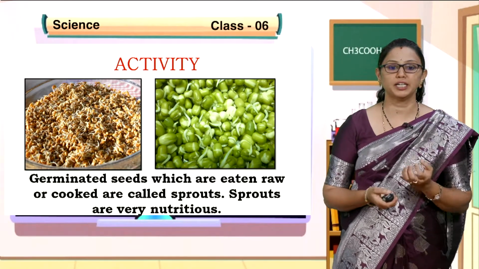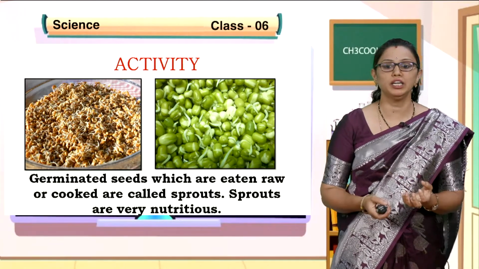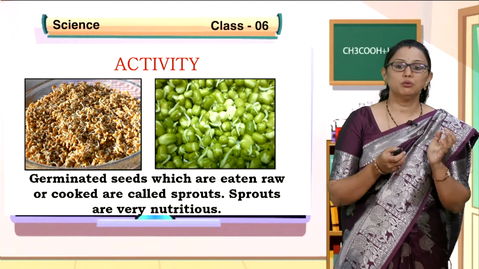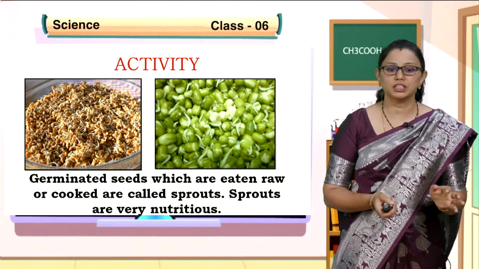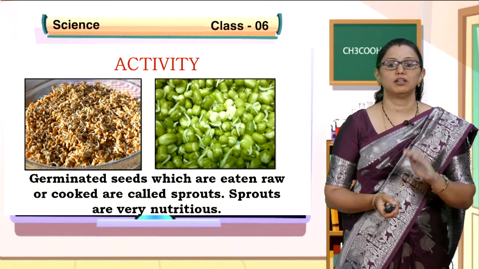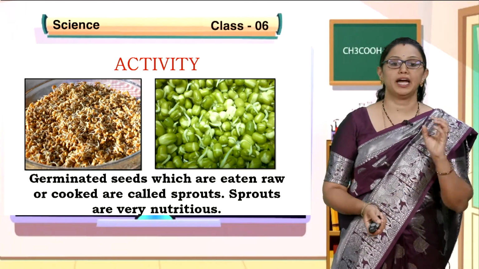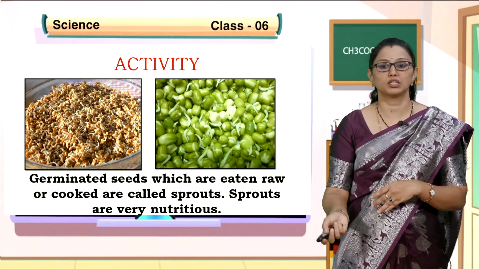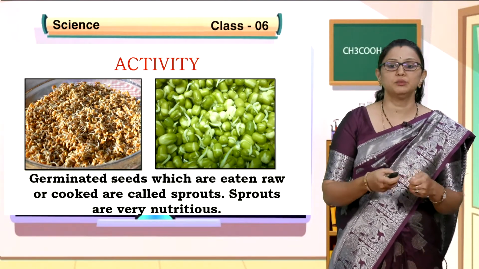So what you have to take? You have to take whole moong or horse gram, wash thoroughly with water and soak overnight. So take a bowl and wash it thoroughly, add water to it, then leave for the whole night. Then in the morning get up and drain the water from the grams, and then tie that in a wet cloth.